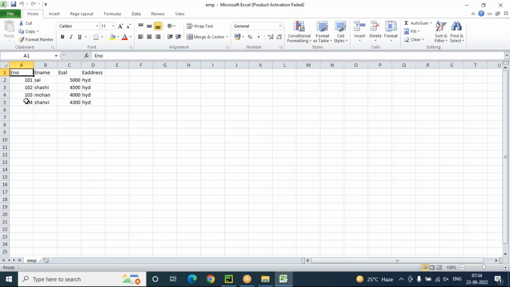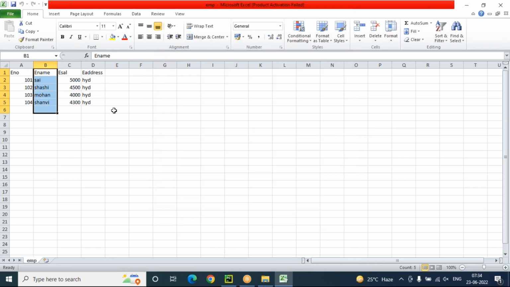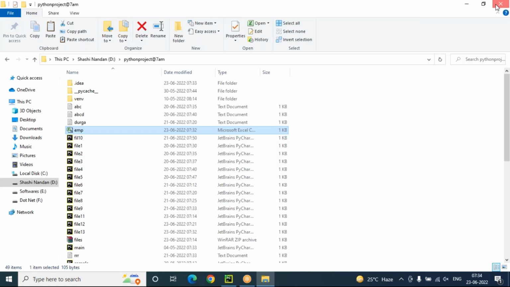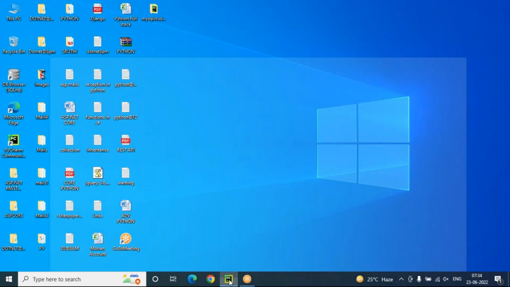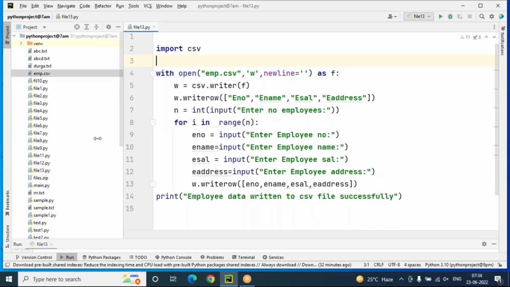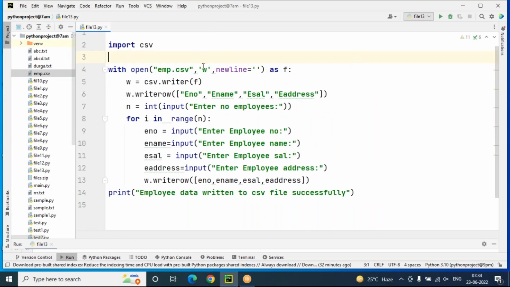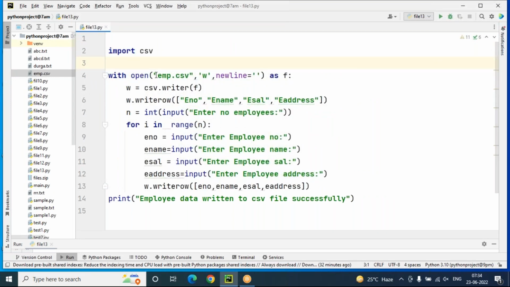Now you can see employee number, employee name, employee salary, employee address. It's available in the Excel sheet. So this data is written into this CSV file, Excel file. But the same data we can also retrieve from that Excel file. How can we retrieve that same data from the Excel file? That is, how to retrieve the data from the employee.csv file.